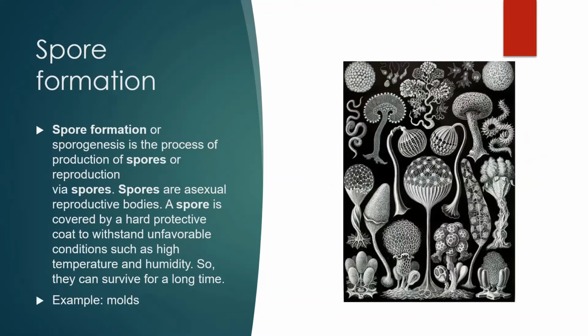Next is spore formation. Spore formation or sporogenesis is the process of production of spores or reproduction by spores. Spores are asexual reproductive bodies. A spore is covered by a hard protective coat to withstand unfavorable conditions such as high temperature and humidity, so they can survive for a long time. Examples are molds.